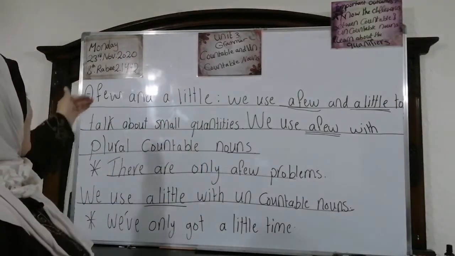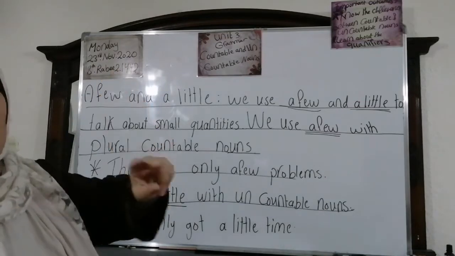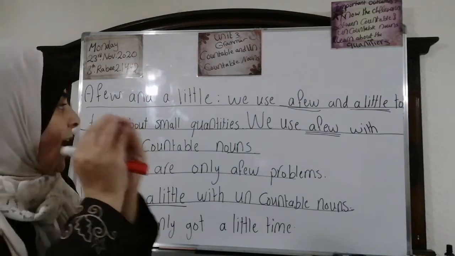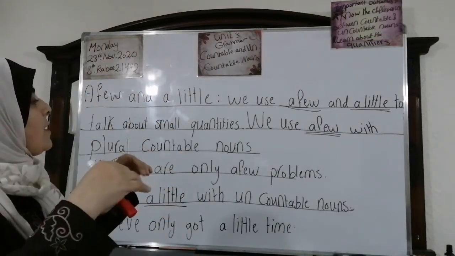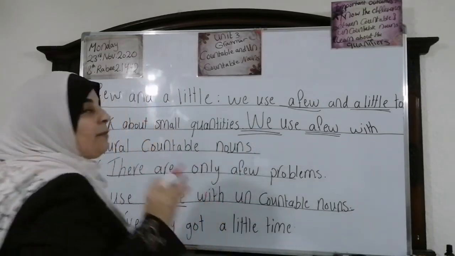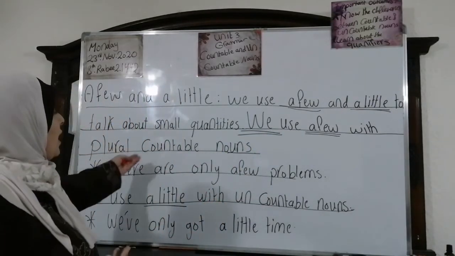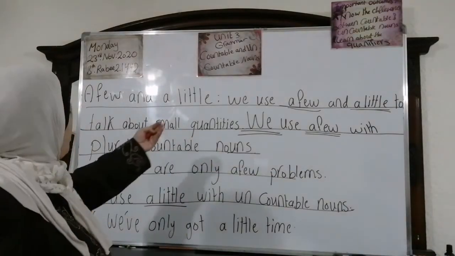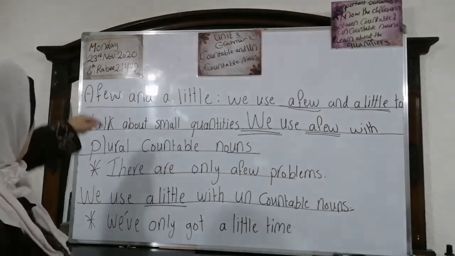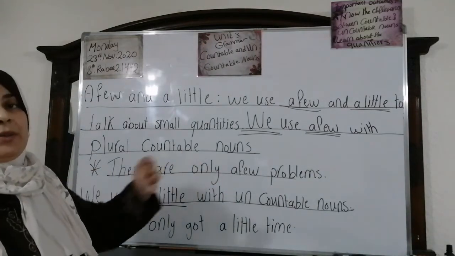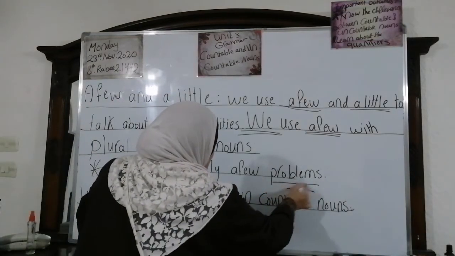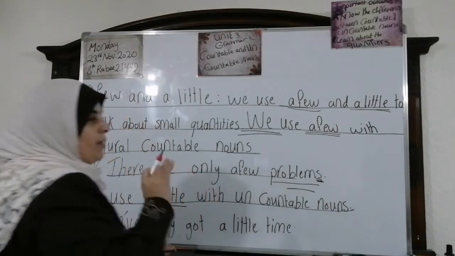Again, a few and a little. We use a few and a little to talk about small quantities. Now look at this one. This is the beginning of the sentence. We use a few with plural countable nouns. Okay, look at this example. There are only a few problems. Problems, we can count them. Look at the S of the plural form.